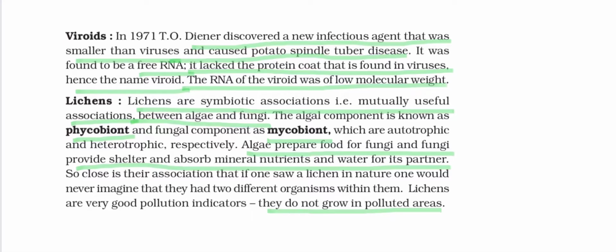The last part of the chapter includes viroids as well as lichens. First, let us discuss viroids. In 1971, the scientist named Diener discovered a new infectious agent that was smaller than viruses. They cause potato spindle tuber disease. It was found that only free RNA is there. It also lacked the protein coat, which is known as the capsid.